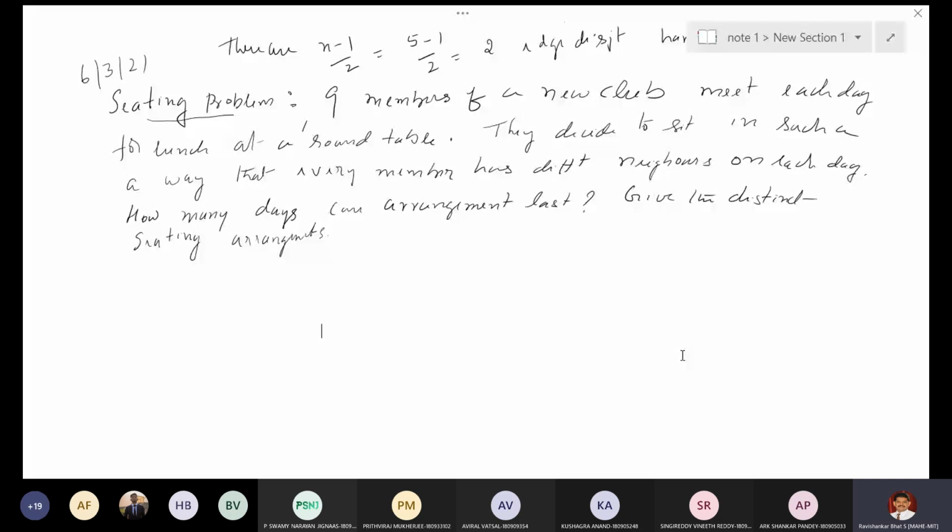How many days can the arrangement last? That means when any two of them have the same neighbor, then that day there will be no lunch and they will stop it, right? For how many days will it continue if there are 9 members? That is the question of our theorem.